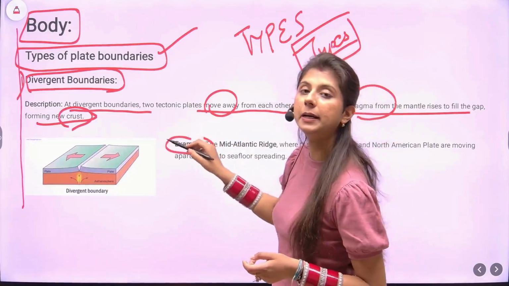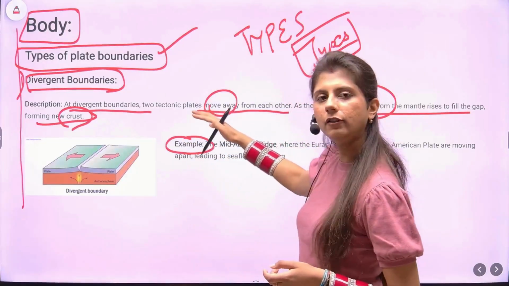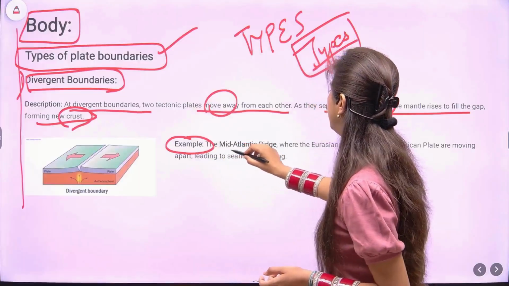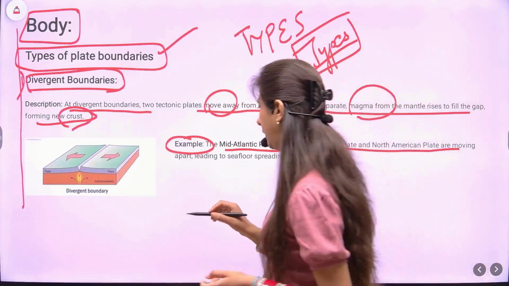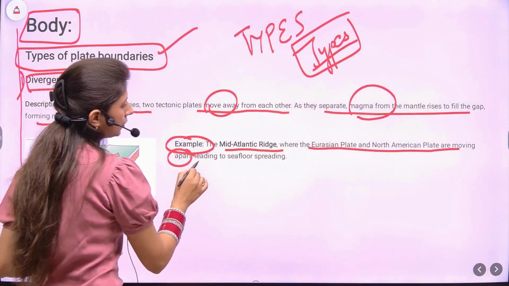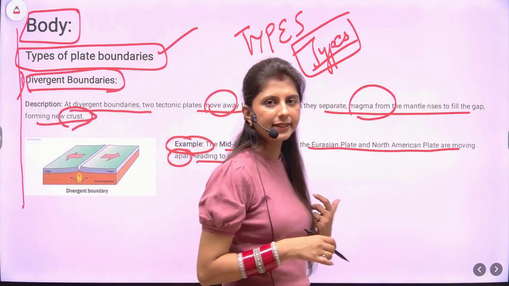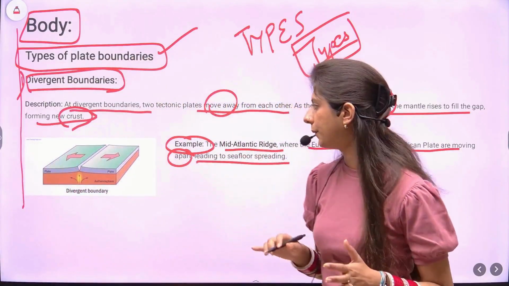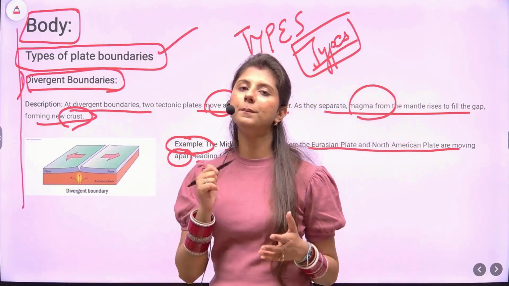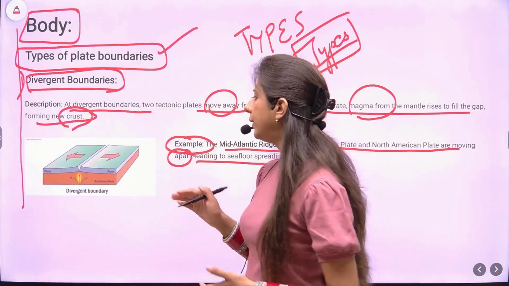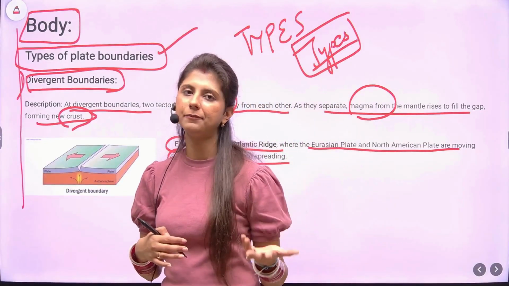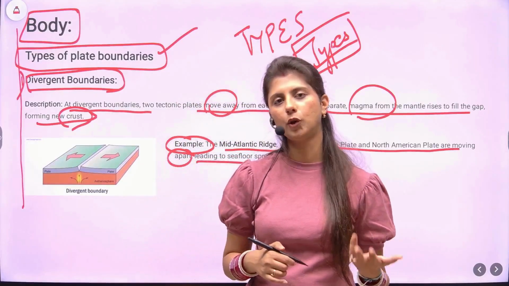Example is a must. So while explaining, write the example immediately. The Mid-Atlantic Ridge, where the Eurasian plate and the North American plate are moving apart, leading to seafloor spreading. This is the prime example of a divergent boundary. Now, look at this diagram. You must draw the diagram. In geography especially, wherever possible, draw diagrams, map work. This will help you in fetching more marks.